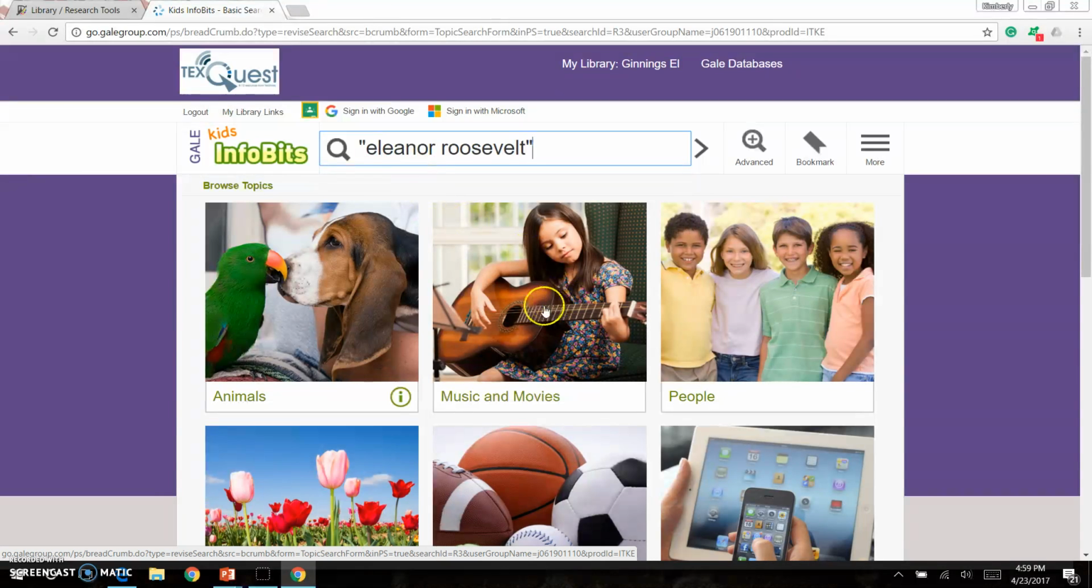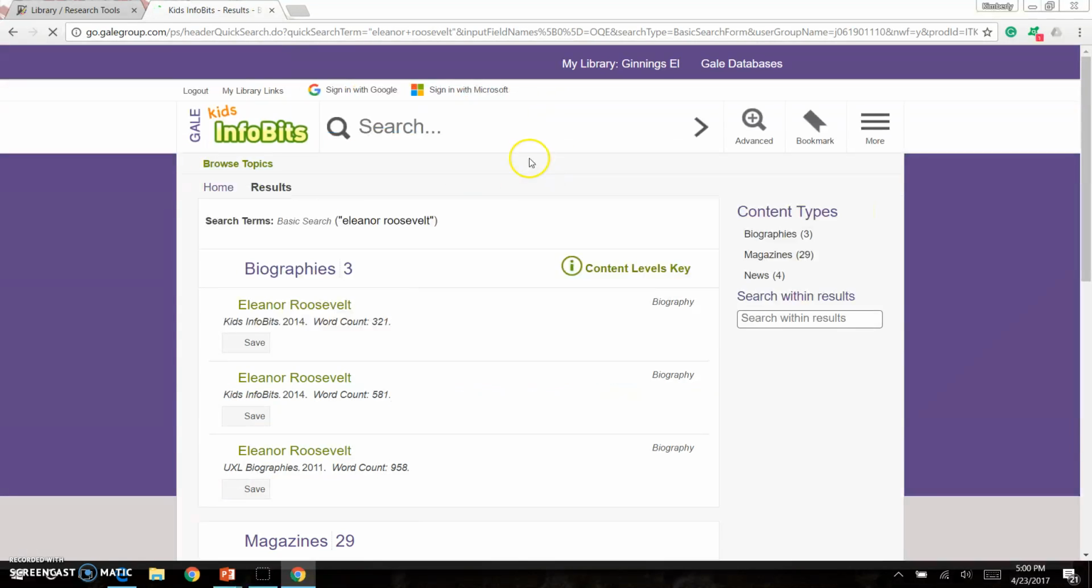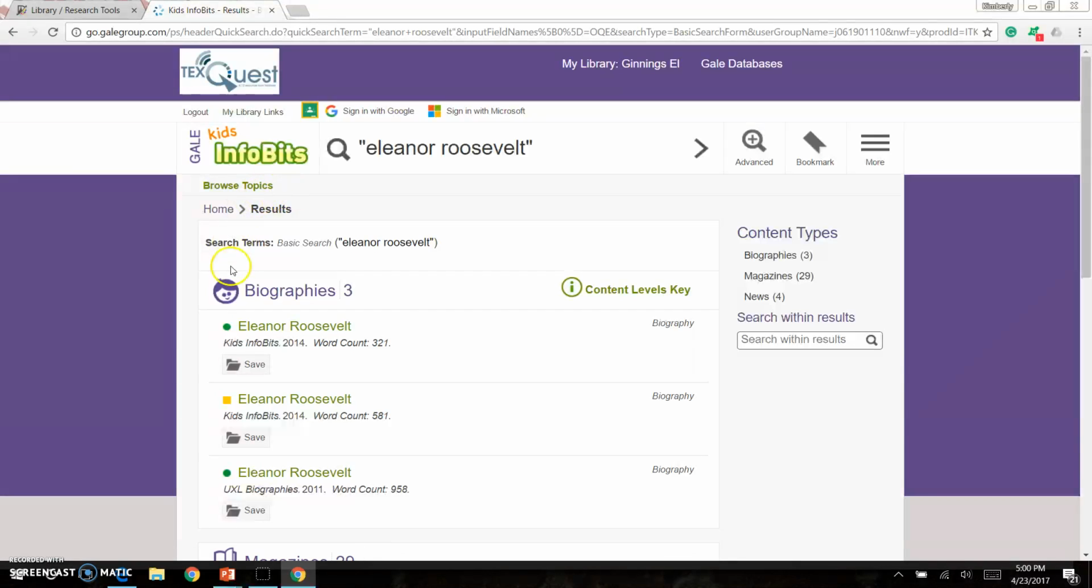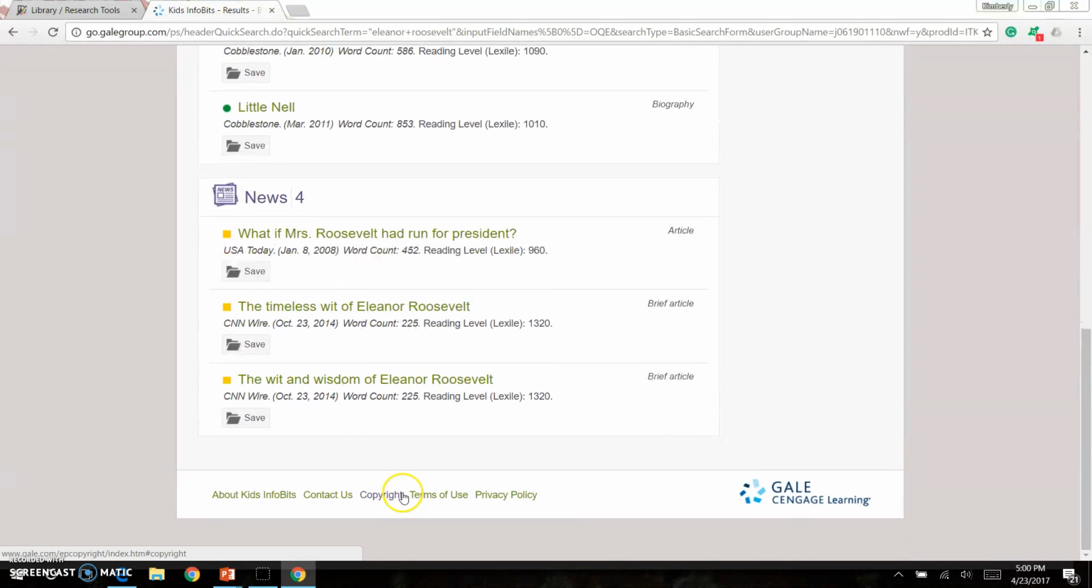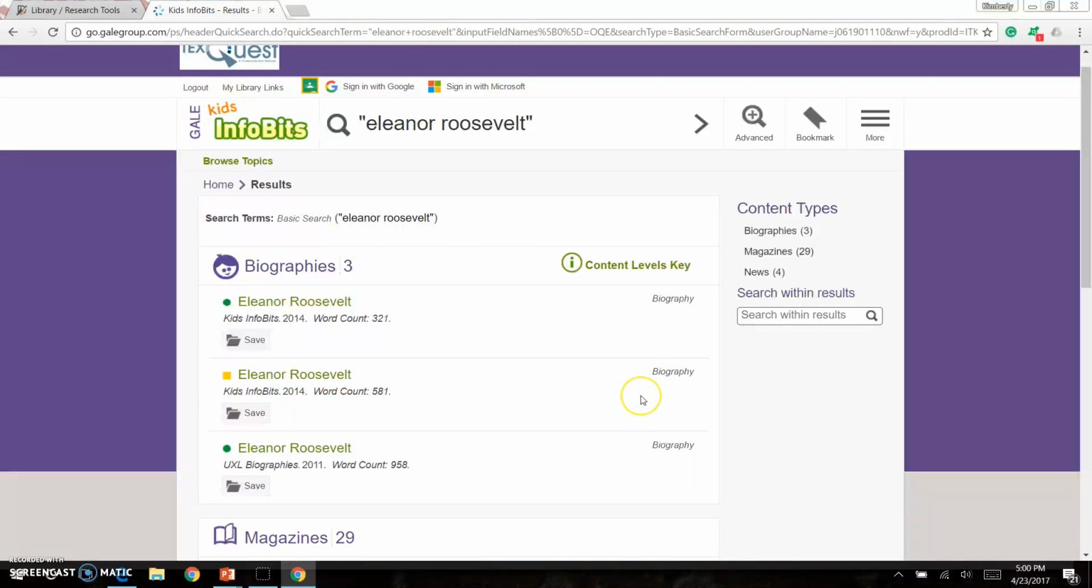You'll notice that parentheses pop up around her name. That's part of those Boolean search terms. When you put words in parentheses, the Boolean search terms keep those two words together. That way it doesn't search for Eleanor and it doesn't search for Roosevelt separately. It keeps Eleanor Roosevelt together. When I search for Eleanor Roosevelt here, you'll notice that the book is gone. I only have 3 biographies, 29 magazines, 4 news. And so my search terms were a little different.